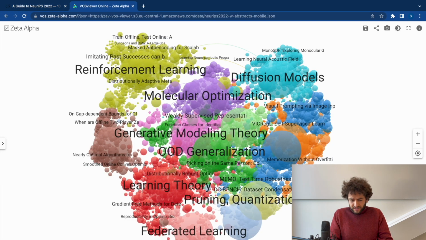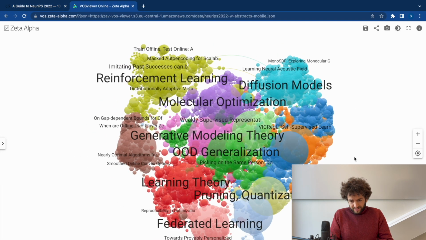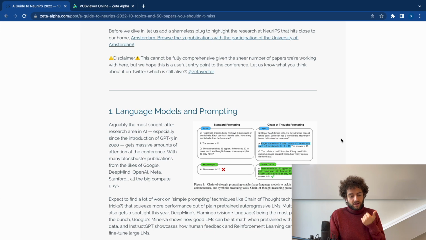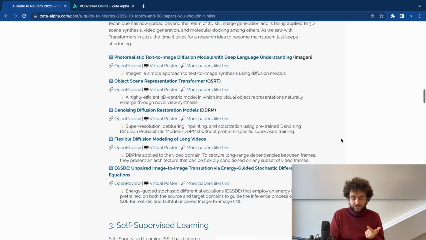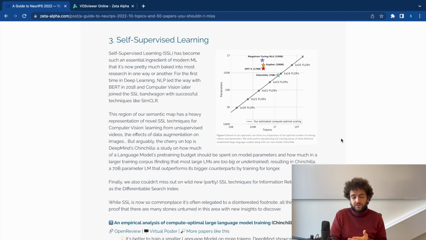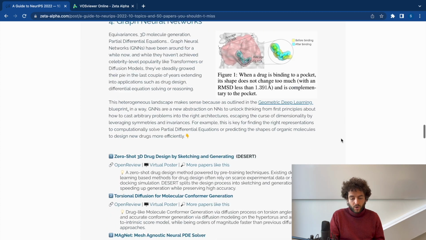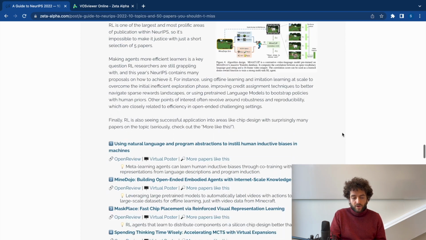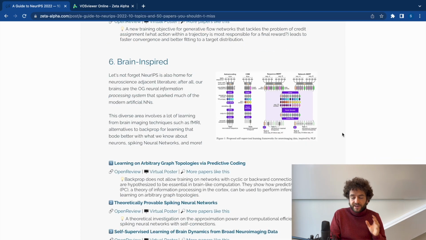That said, there are about a dozen topics. We're going to talk about language models and prompting, and diffusion models, not only for vision but for other stuff. Self-supervised learning, which also overlaps quite a bit with the other topics and is pretty much a topic in all machine learning papers nowadays. We have graph neural networks, reinforcement learning, and brain-inspired stuff.